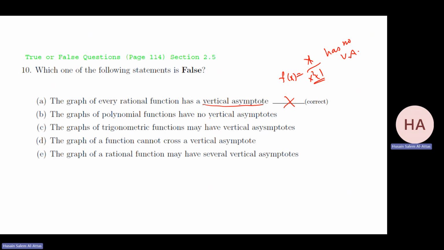The graphs of polynomial functions have no vertical asymptote. Correct. The graphs of trigonometric functions may have vertical asymptotes, because tan, cosecant and secant have vertical asymptotes. Because of that, we say may have. Sine and cosine, no. The graph of a function cannot cross a vertical asymptote, yes. The graph of a rational function may have several vertical asymptotes, yes, not only one. And actually, we saw cases where you have 2, 3 vertical asymptotes.